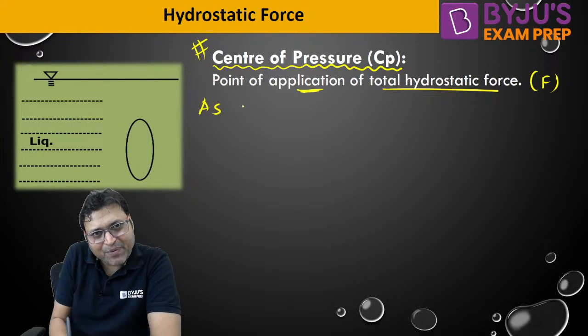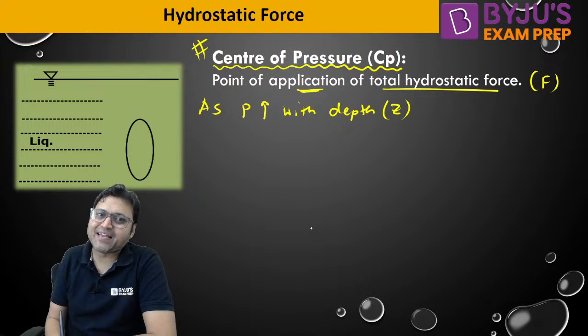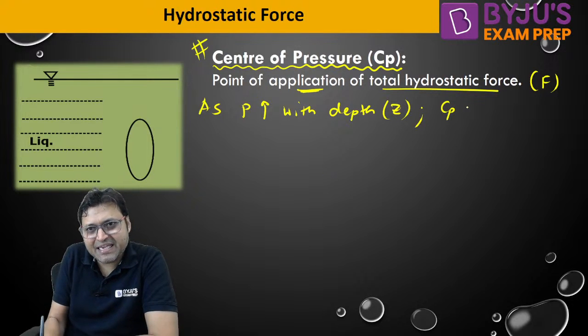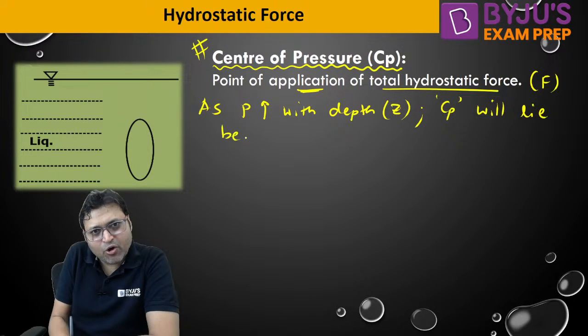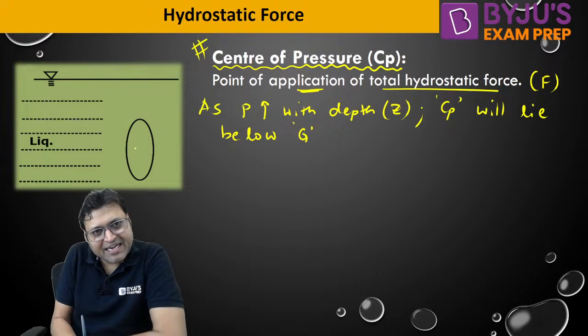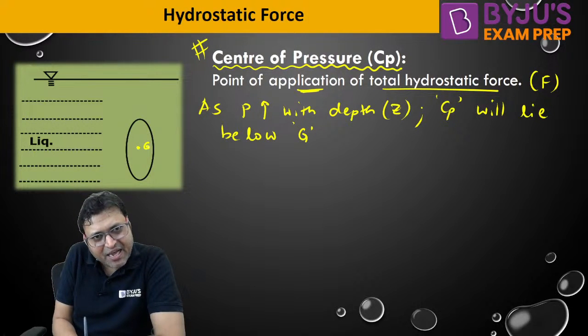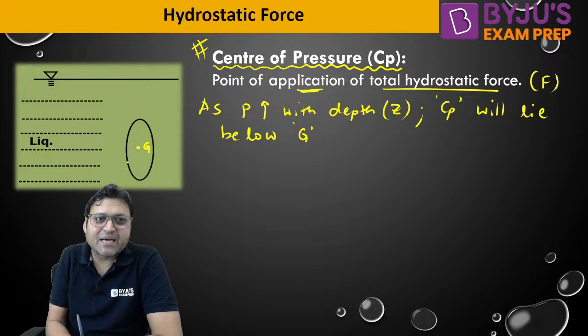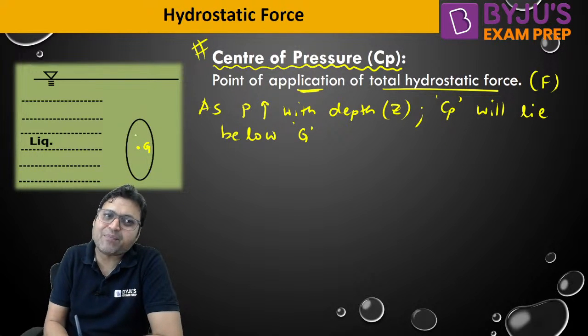Now, as pressure increases with depth, isn't it? As the pressure increases with depth, the center of pressure will lie below the centroid of the plane surface. Because the pressure is increasing with depth, more is the pressure at the bottom, less is the pressure at the top.